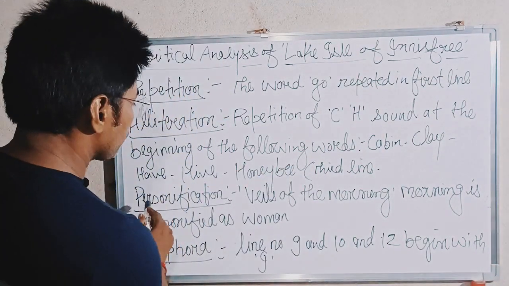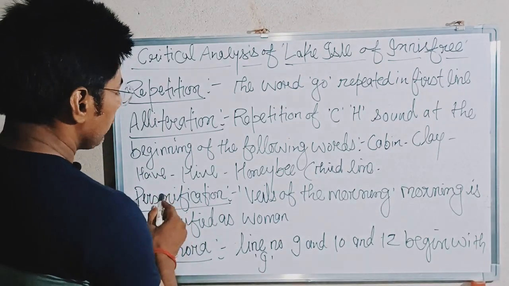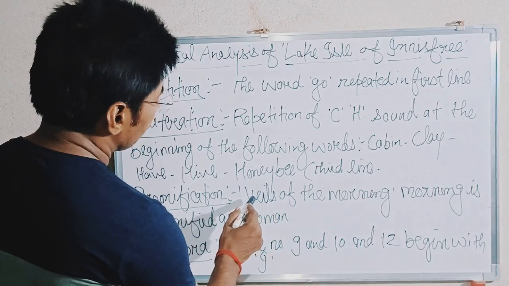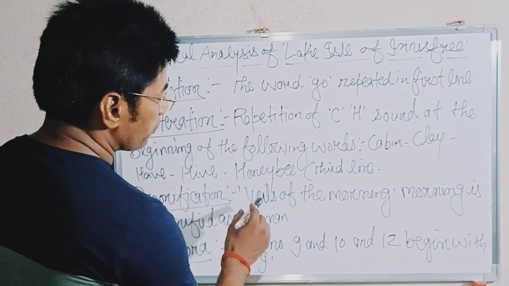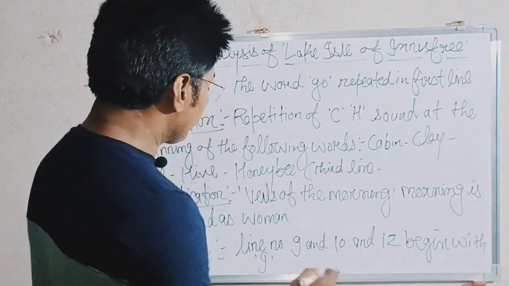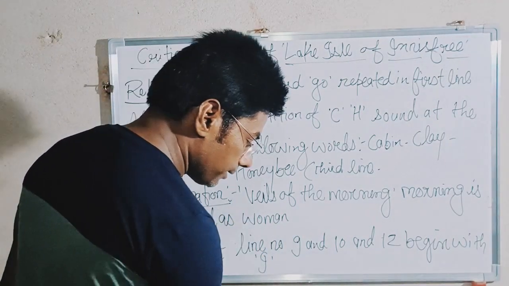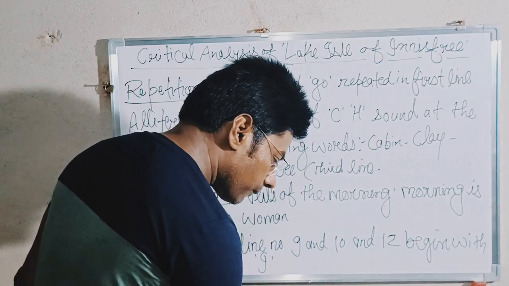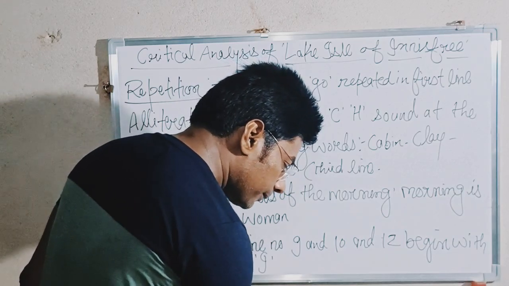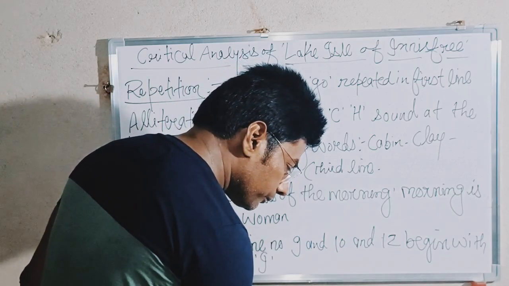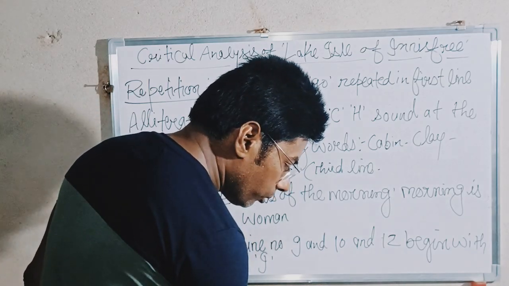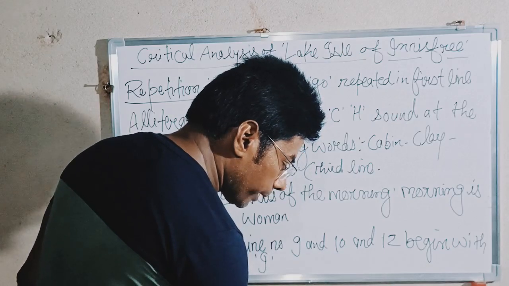Now see the personification. See how the morning is personified as a woman, because in this line he says, dropping from the veils of the morning.